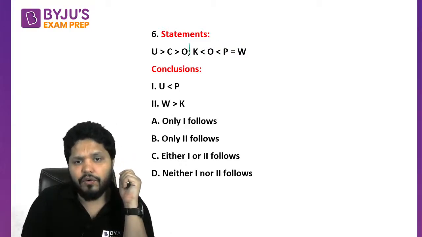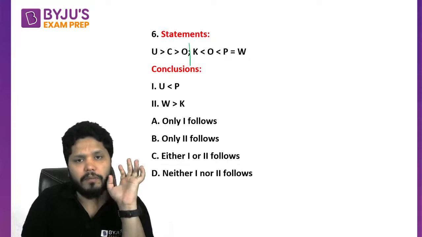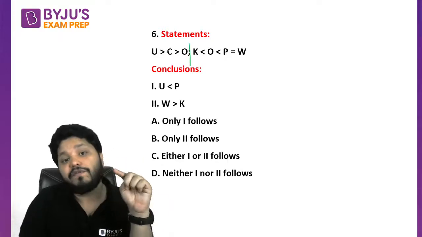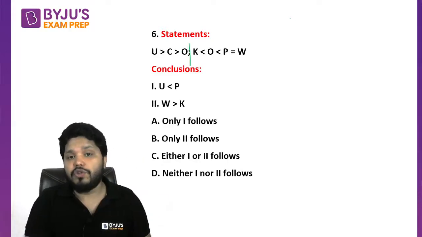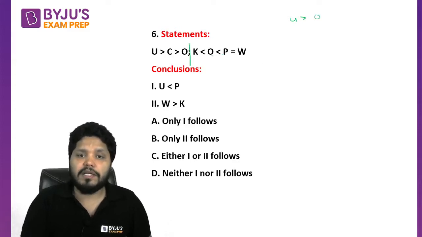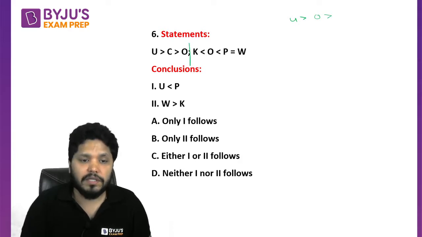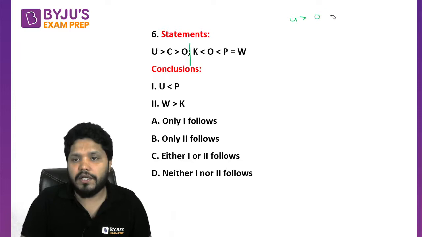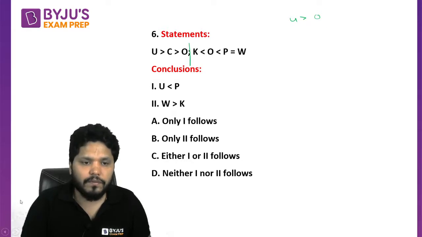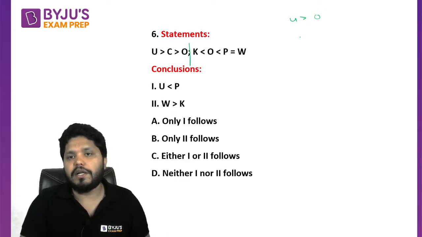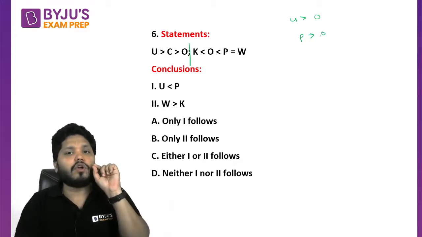Once again we have to look for the common thing here. O is the common part. U is greater than C, which is greater than O also. That means U is greater than O. Okay ji. And P is greater than O. P is greater than O na. So basically the relationship is something like this. Just a second. P is greater than O. So U is also greater than O, P is also greater than O.